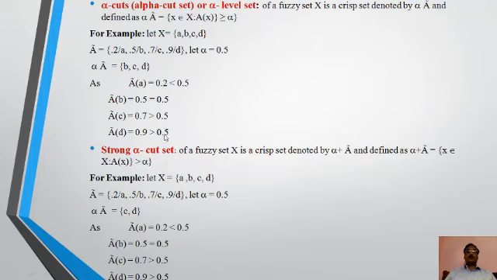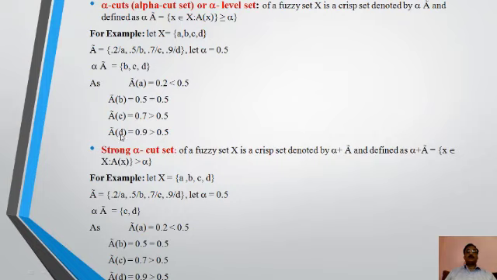Then we see that the leveling is at this point. B, C, D satisfy the definition, because 0.7 is greater than 0.5 and 0.9 is greater than 0.5. So we can say that the alpha cut set is given by A alpha equal to B, C, D.